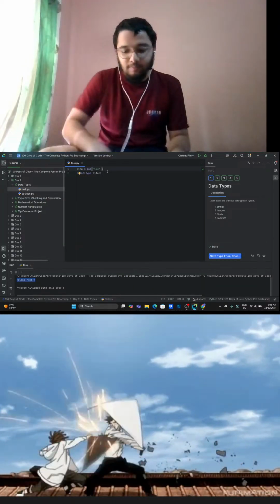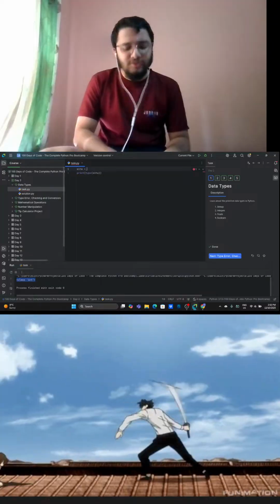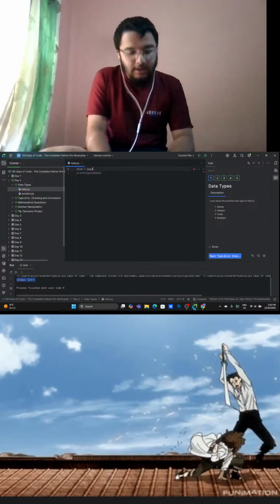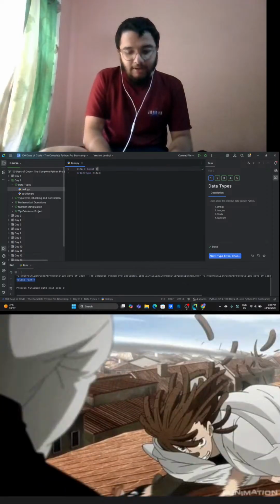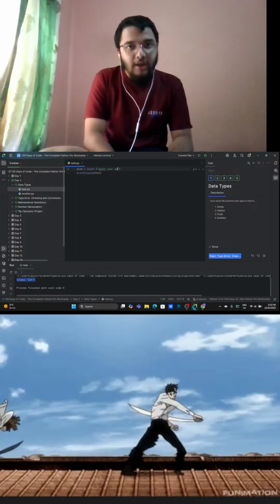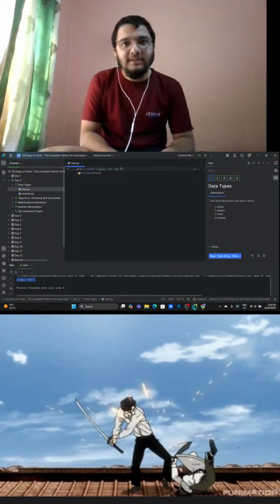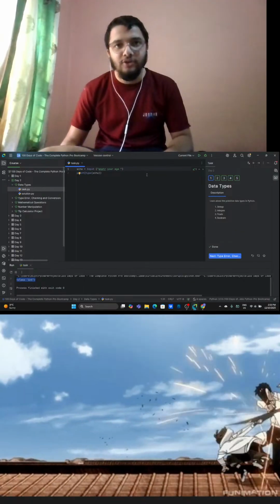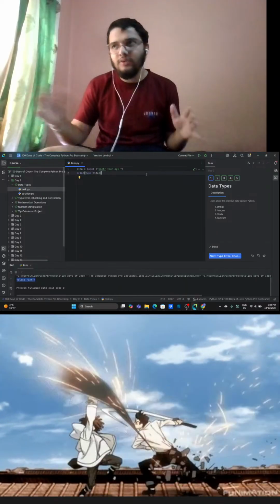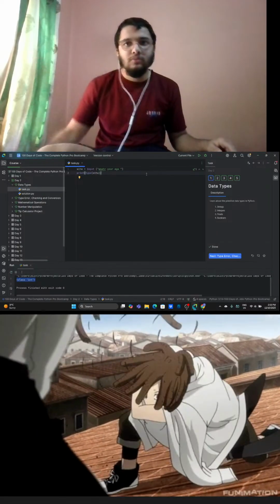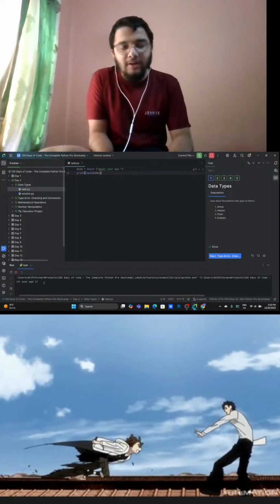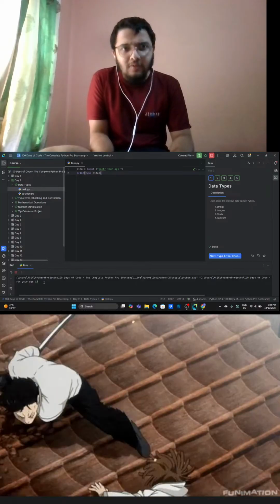So I'm going to do one thing. What I'm going to do is not use this. I'm going to use the input function over here. And once I use the input function, I'm going to ask the user to enter your age. Since I'm asking the user to enter his or her age, what's going to be your age? If I ask you to enter your age, then you are just going to write 12, right? I'm going to do this. Enter your age. I'm going to write 12. It is supposed to give the integer value, right?